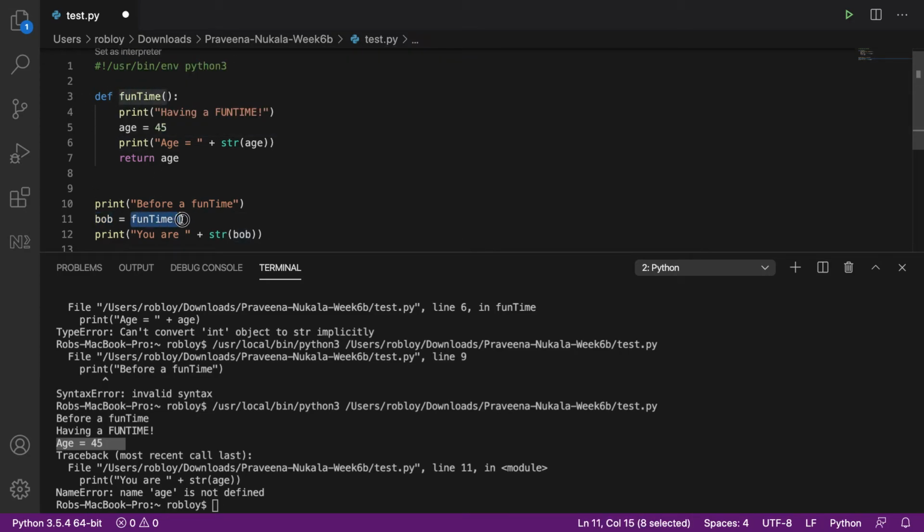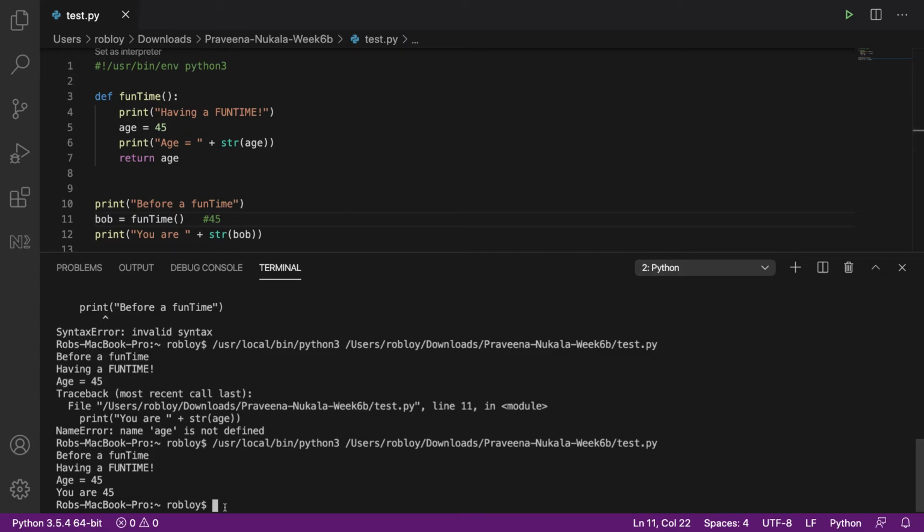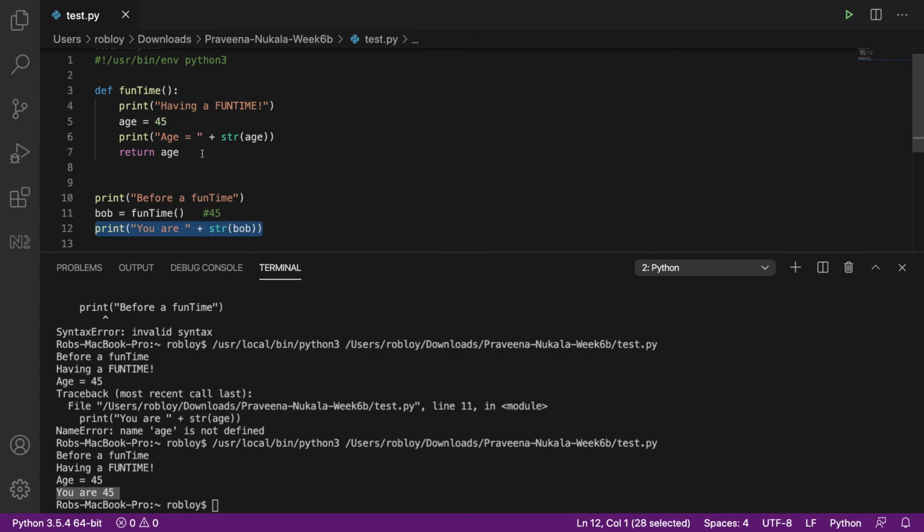So when I get done with fun time, it's going to return age, which is 45. And this is going to be 45. So Bob is going to equal 45. And you can now say you are 45. Go ahead and run that. And there we go. Before a fun time, having a fun time, age 45 from inside the function, you are 45 from outside the function, because that value was returned outside of it.